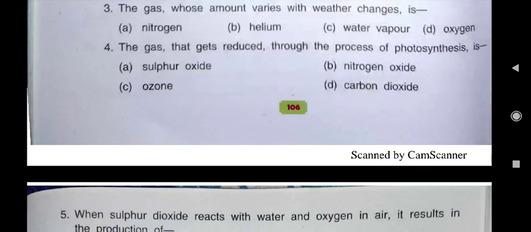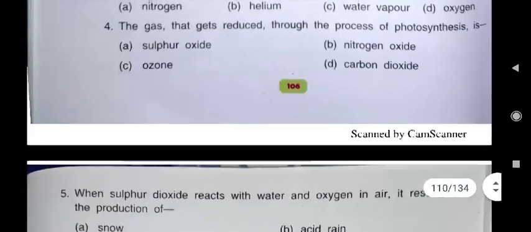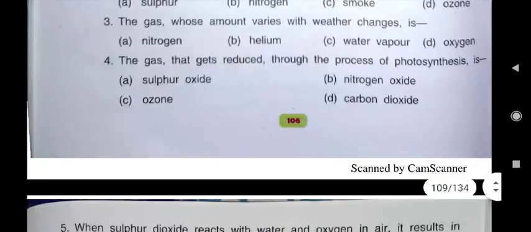Now you tell, plants use which gas in photosynthesis? They use carbon dioxide gas. So here which option will be correct? The gas that gets reduced through the process of photosynthesis is carbon dioxide. That is option D.